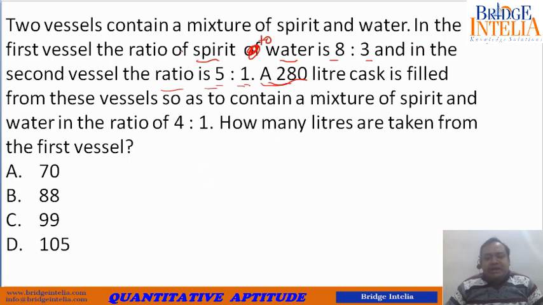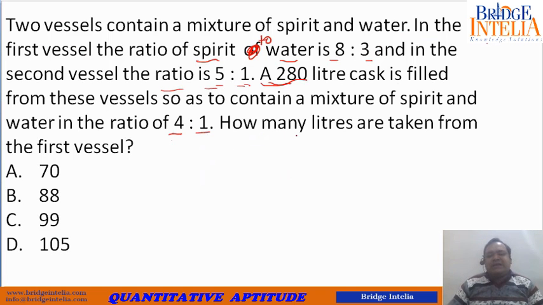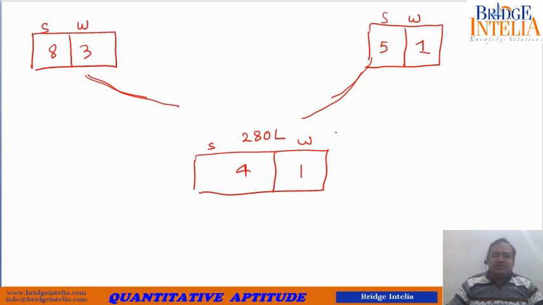And what is the property of the final solution? In that 280 liters, the ratio of these same elements, spirit and water, is 4:1. So this is the question. As per this given data, we have to find how many liters are taken from the first vessel. How many liters are we actually taking from this vessel? I'll tell you the easiest method to solve such questions.